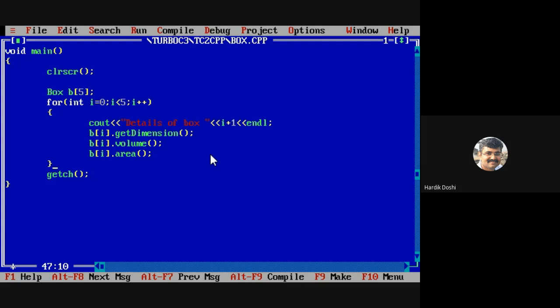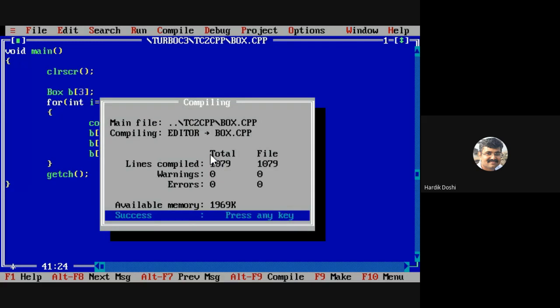This is nothing but termed as an array of objects. Very simple. Do you agree with this or not? Now, for the time being, instead of 5 boxes, I am going for 3 boxes only. Let us compile it. No change, no error.